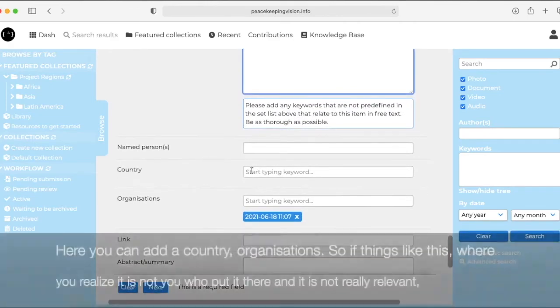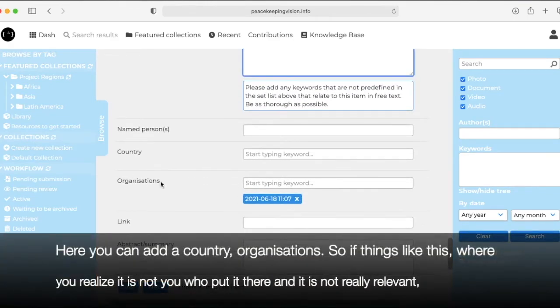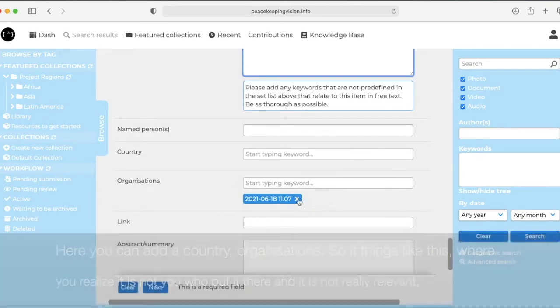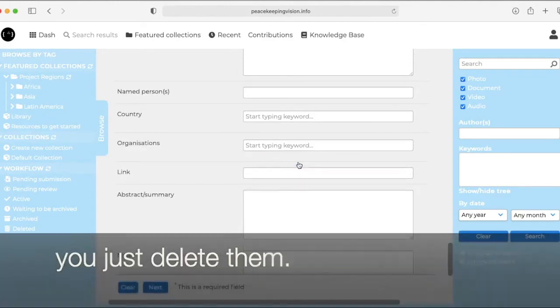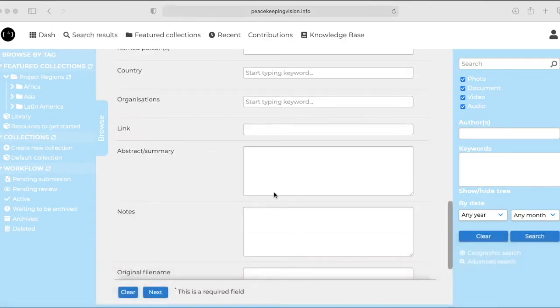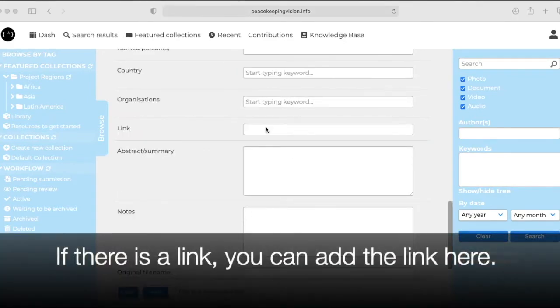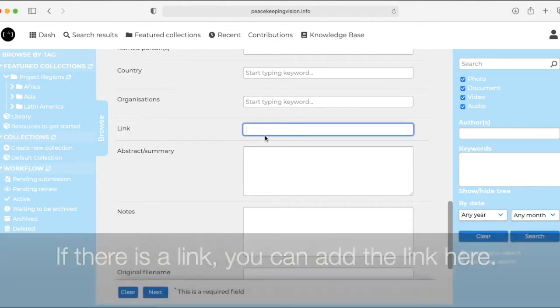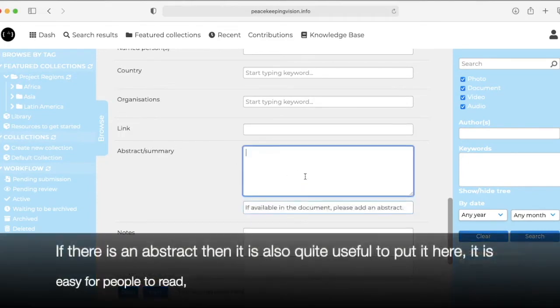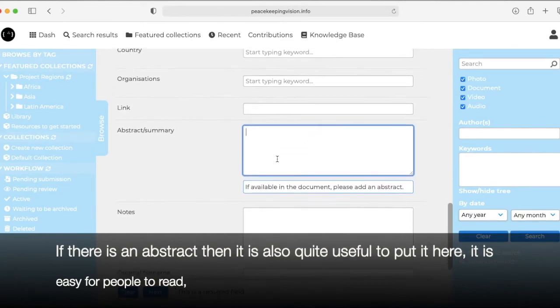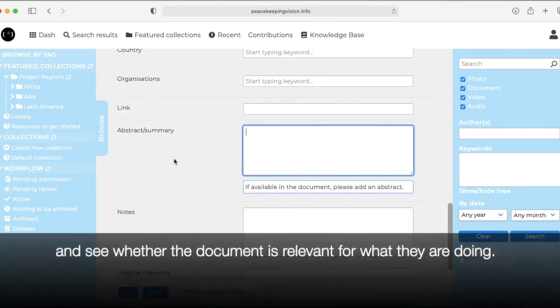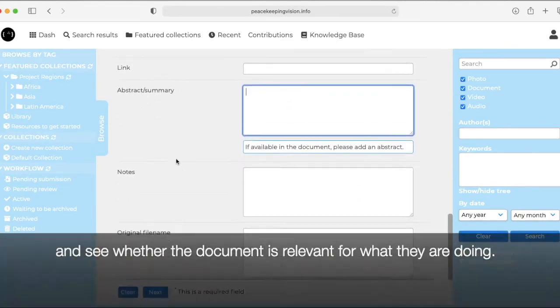Now here you can add a country if there is one, organisations. So things like this, when you realise it's not you who put it there and it's not really relevant, you just delete them, okay? If there is a link, you can add the link here. If there is an abstract, then it's also quite useful to put it here. It's easy for people to read and see whether the document is relevant for what they're doing.